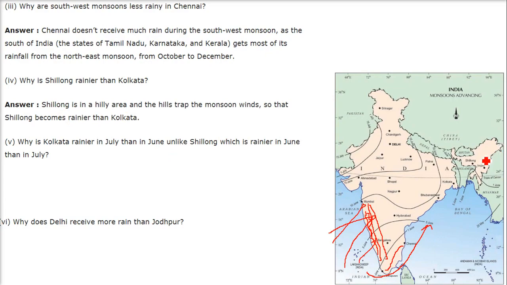Why is Shillong rainier than Kolkata? Shillong is a hilly area. If you remember, we have Khasi, Jaintia, Garo. All these are the mountains here. So it's a hilly area, and the hills trap the monsoon winds. The hills trap the monsoon winds, so it rains here. It drains its moisture here. So Shillong becomes rainier than Kolkata.